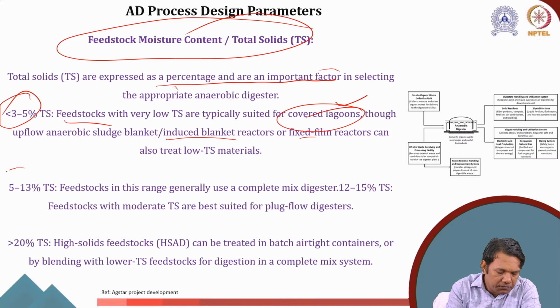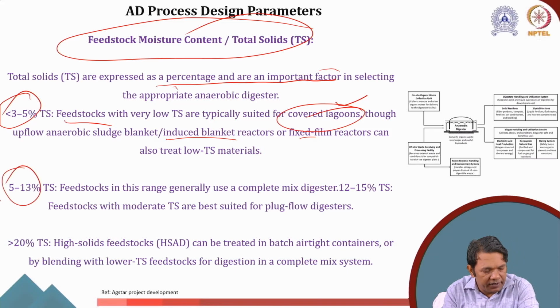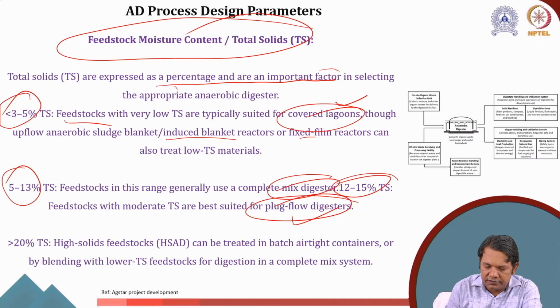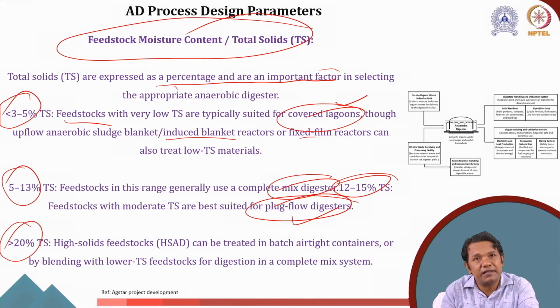If my range of solid is between 5 to 13%, then this is suitable for plug flow digester or mixed digester. If 12 to 15%, then we have plug flow digester. If it is greater than 20%, we have high solid feedstock, and we can use a high solid feedstock digester.